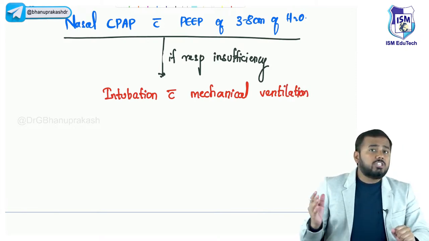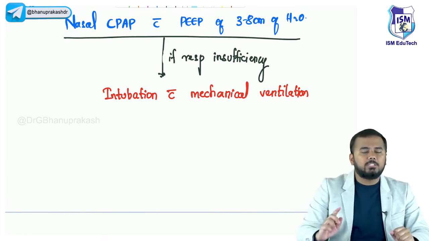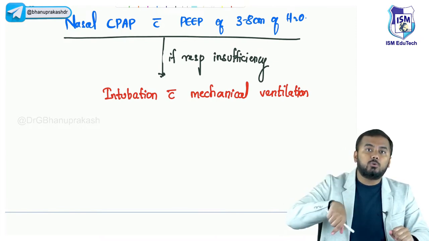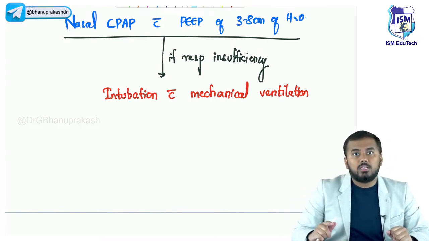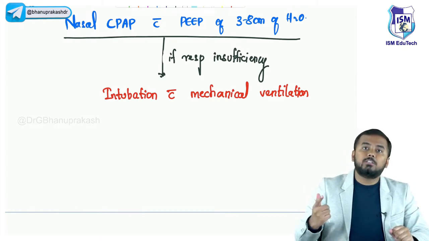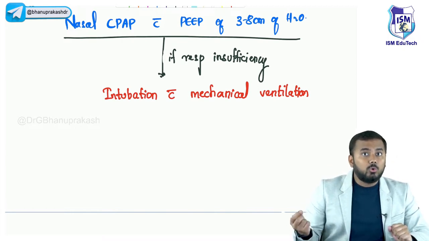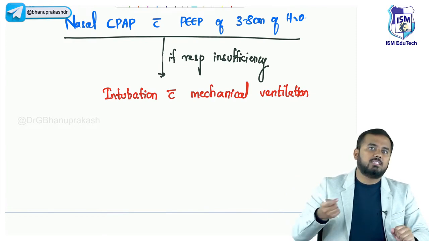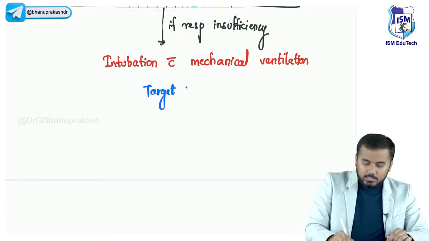How much amount of air will you send inside? The target oxygen which you should keep is 90%, not 100%. Never ever send 100% oxygen into the neonate. Why? Because 100% oxygen is toxic. This would lead to retinopathy of prematurity. That is why we don't send 100% oxygen, we only send 90% oxygen.